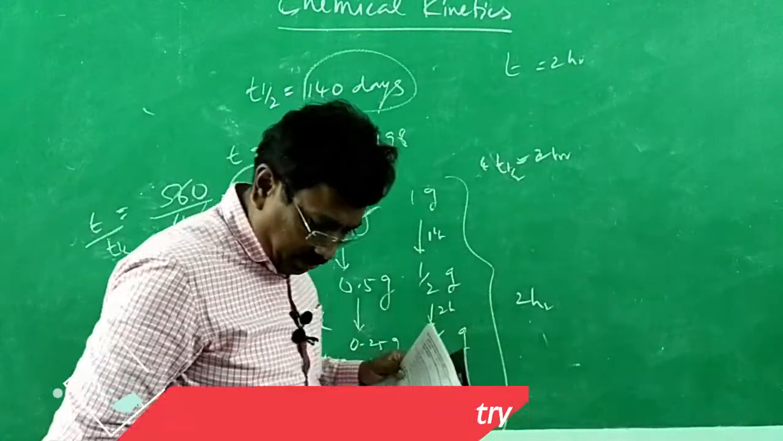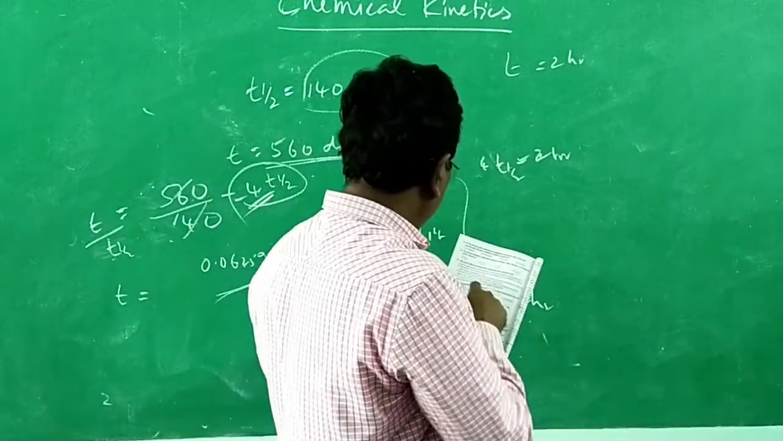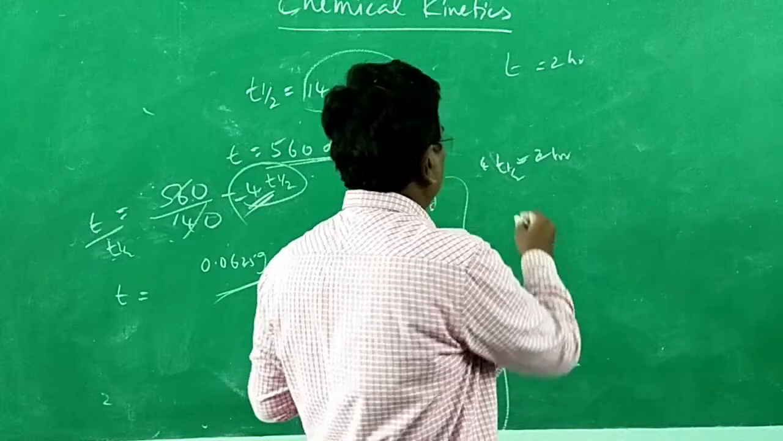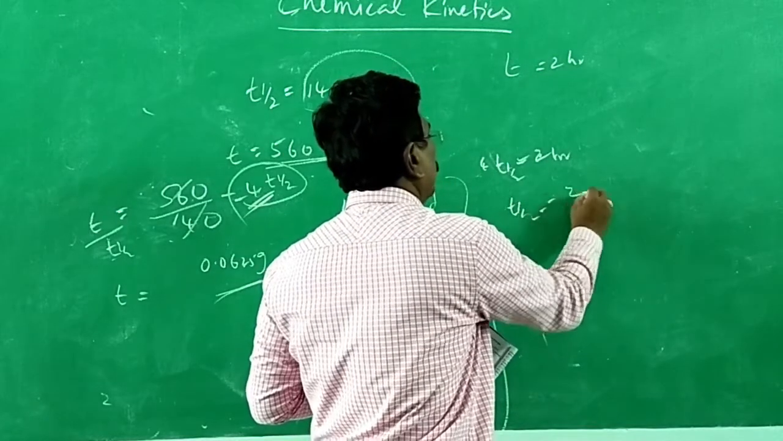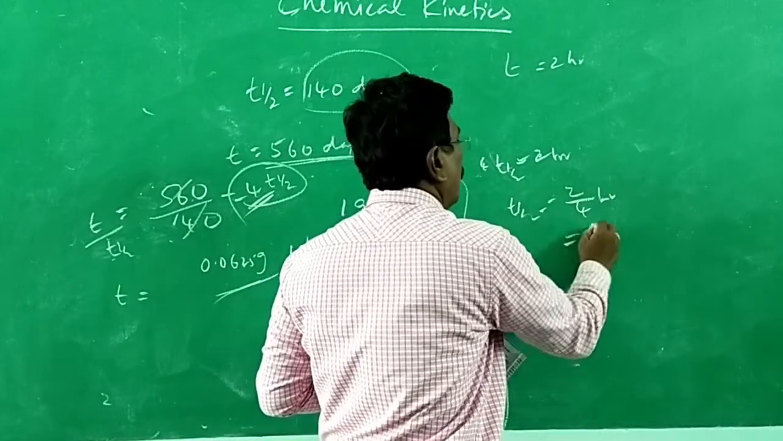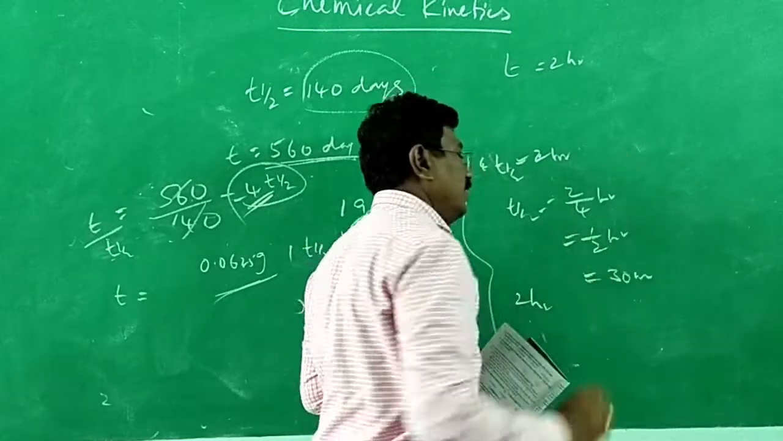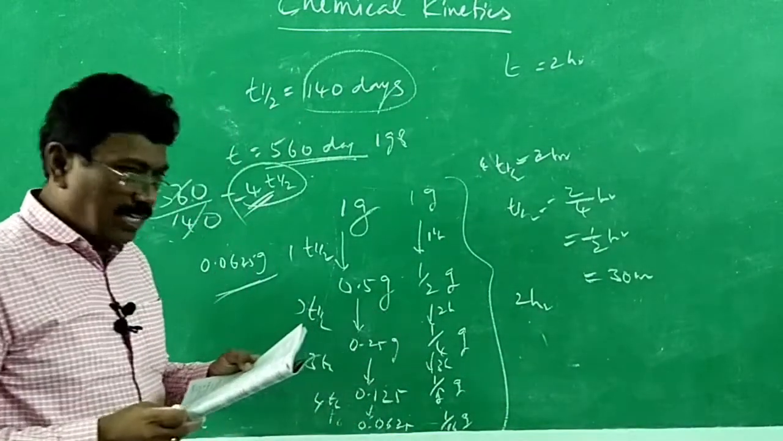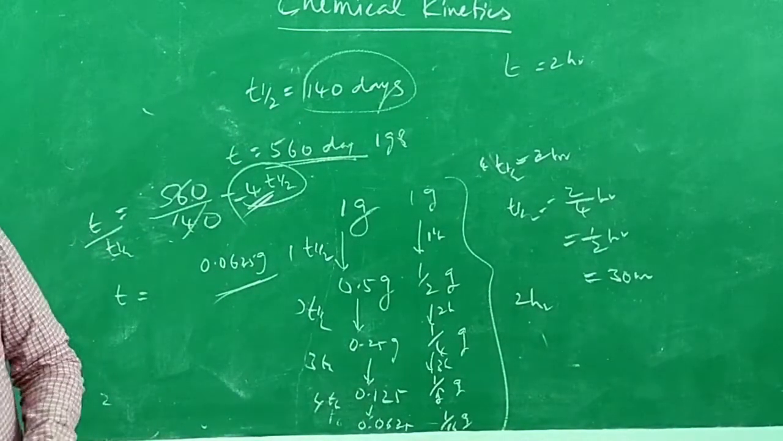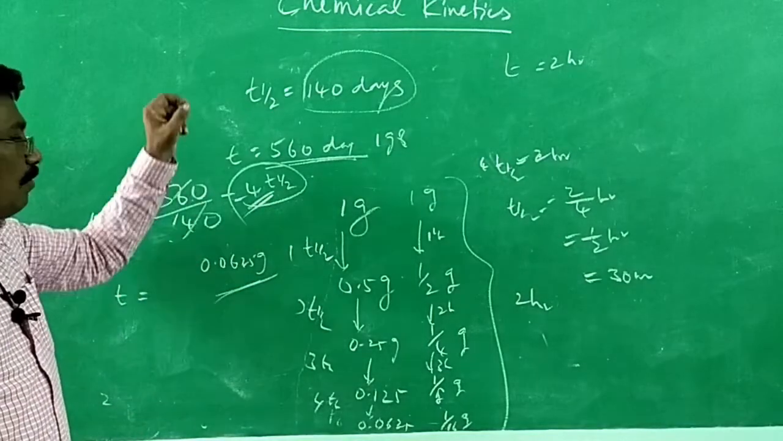The question is, what is the half-life period in minutes? So half-life period is equal to 2 by 4 hour, 1 by 2 hour, half an hour. Half an hour is equal to 30 minutes, when multiplied by 60. So with that, we complete the 1 mark questions.